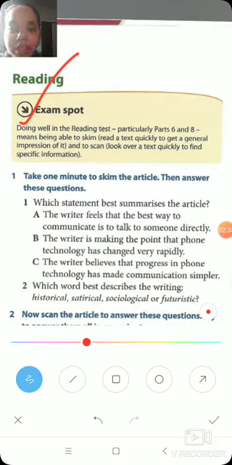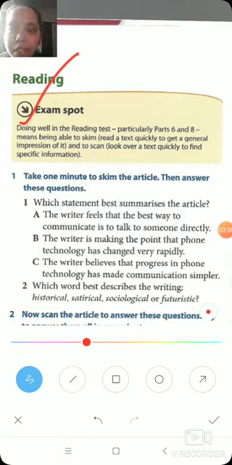Skimming means to read text quickly, not investing a lot of time, not 15-20 minutes, but to read a text very quickly and get a general or important impression. Like if I read a story describing a scenery, I'll just skim the text and I'll come to know that this particular text is about scenery, right?